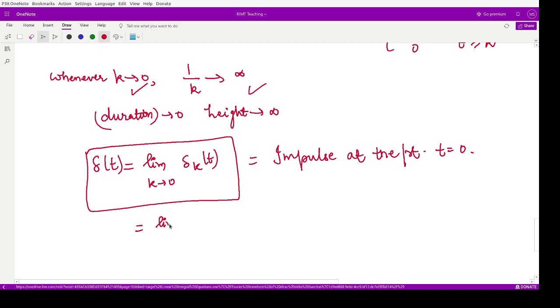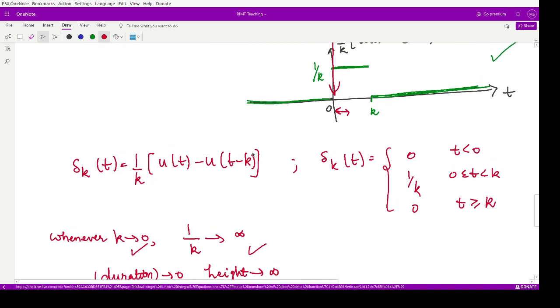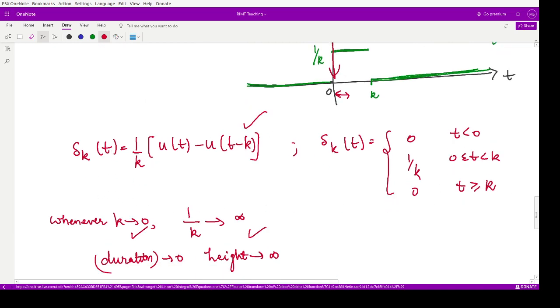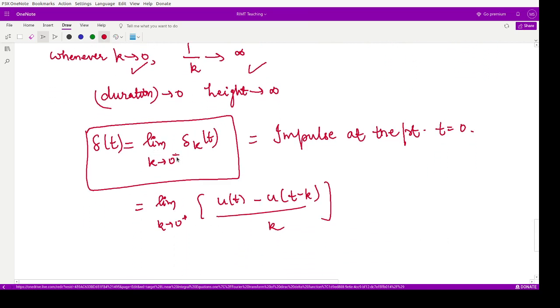So this is the definition for the Dirac delta function in terms of the unit step function. In terms of the unit step function, this becomes u of t minus u of t minus k, divided by k. This is the definition for the Dirac delta function, because the value of delta k t was this one, right? So this is what we obtain from here.